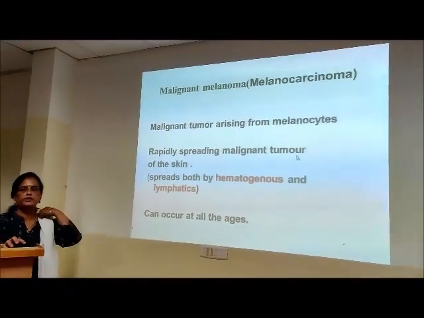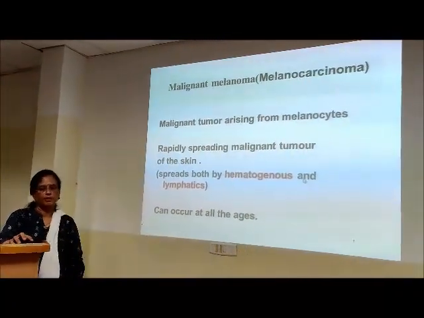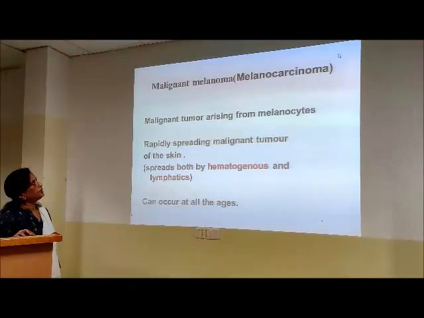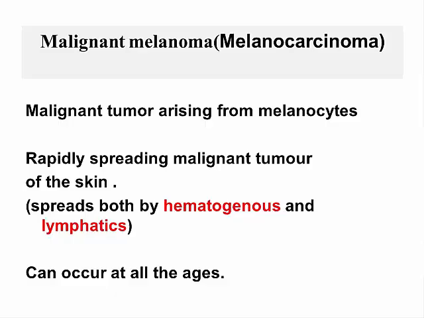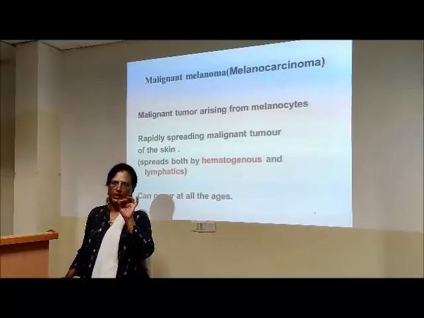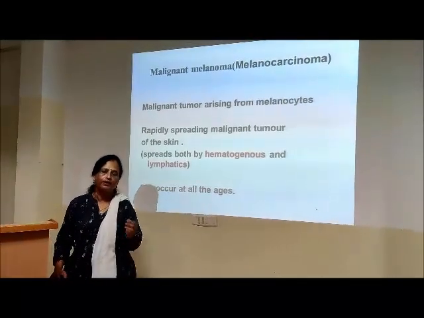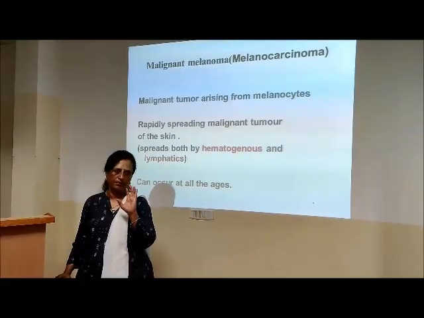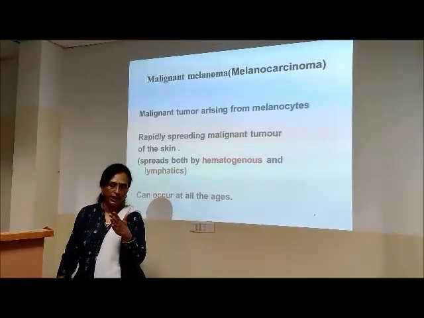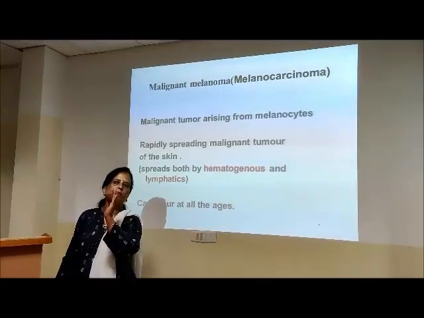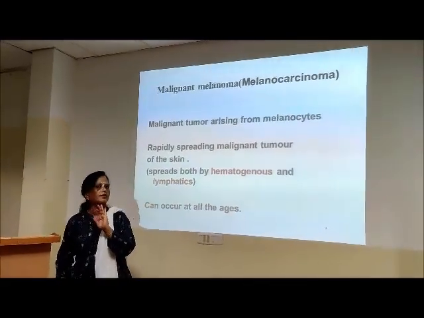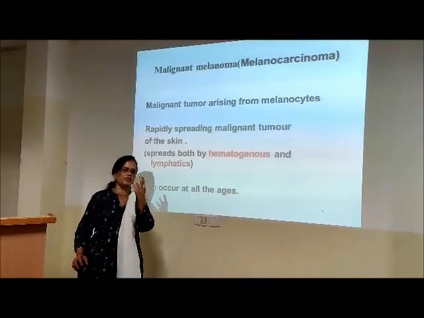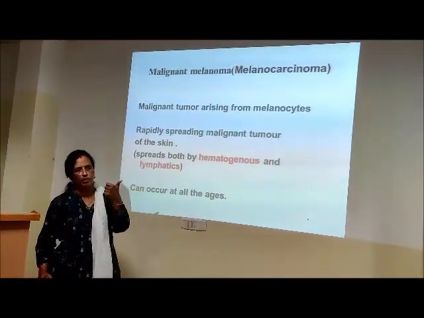Now let us move on to malignant melanoma. Malignant melanoma is also called melanocarcinoma. So what is the origin? This arises from the melanocytes. What do melanocytes produce? They produce melanin. What is a melanophage? It sounds like macrophage, right? A melanophage is a macrophage which engulfs the melanin. So remember melanocyte, melanophage.